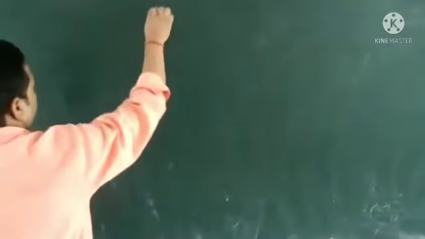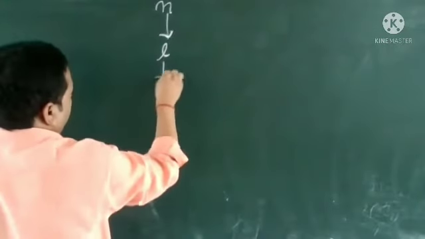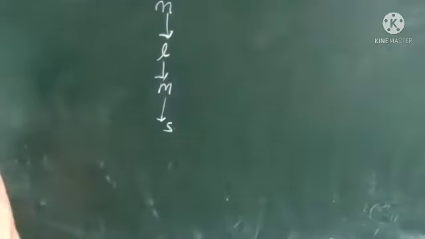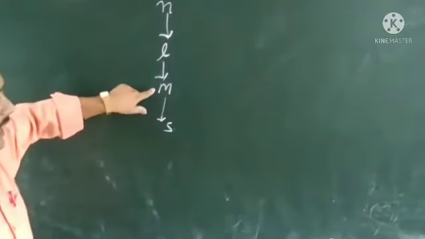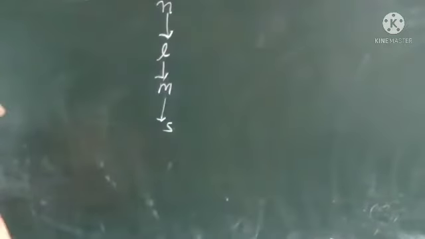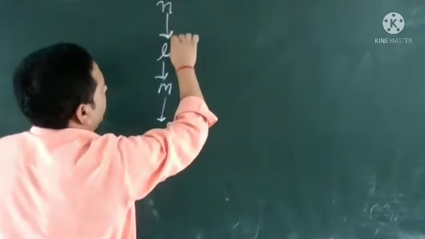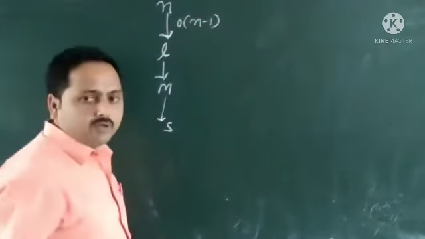Just N, then L, then M, and then S. You can make it like N, L, M, S. If we have the N value, we can calculate L from 0 to N minus 1. We will apply this formula.